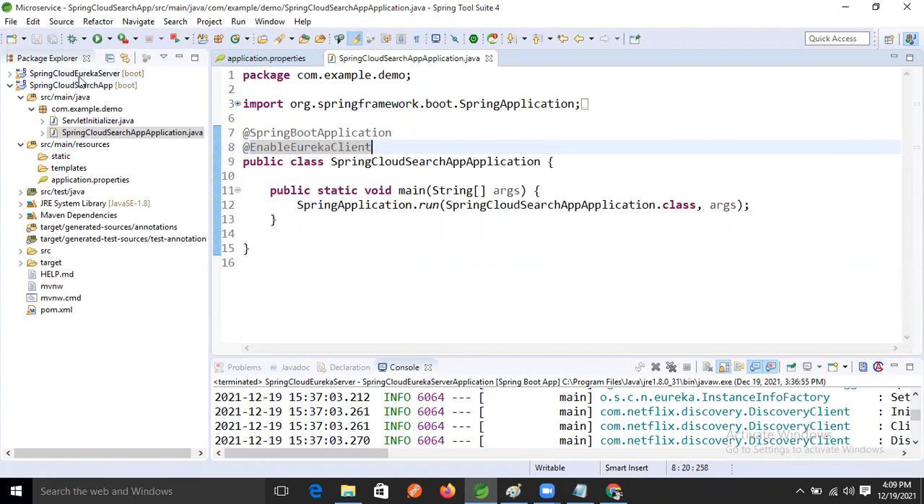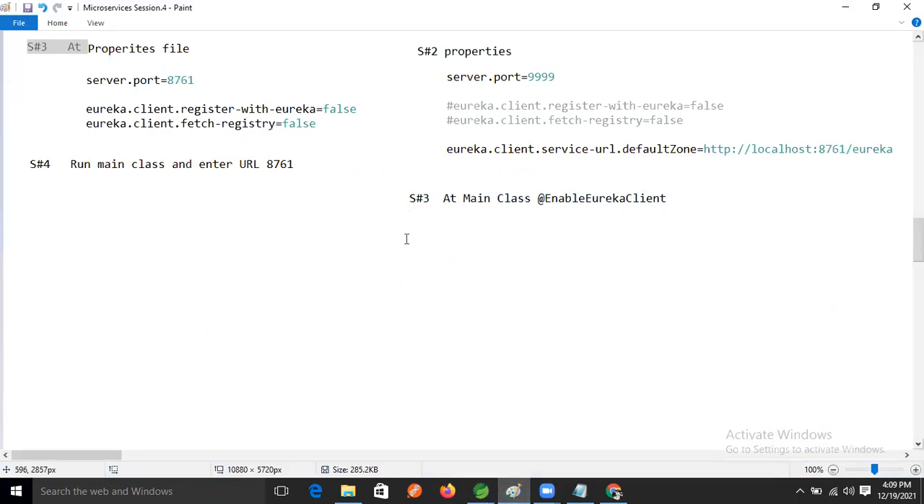There in the parent discovery project, what do we write in the main method? EnableEurekaServer. But in the microservices project, what will we write? Eureka client. Clear? Enable means Eureka client. Okay, so now step number 4.